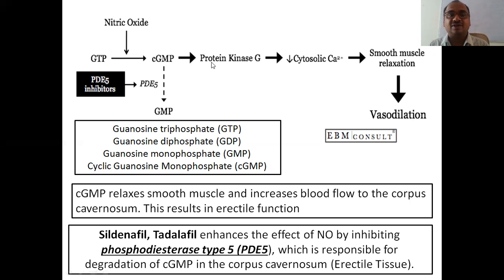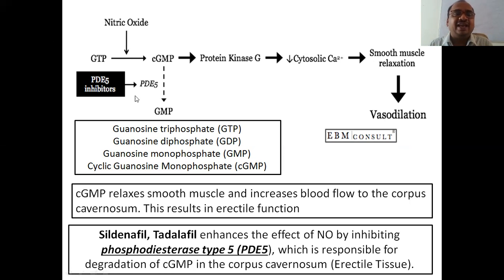Protein kinase G decreases the cytosolic calcium, smooth muscles will be relaxed. This leads to vasodilation. Blood supply to the penis will be increased. If there is cGMP, that is the natural process going on.